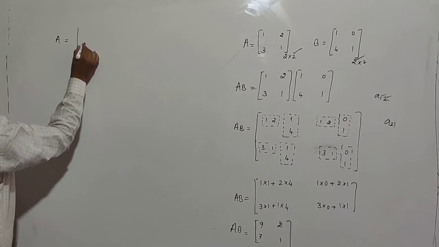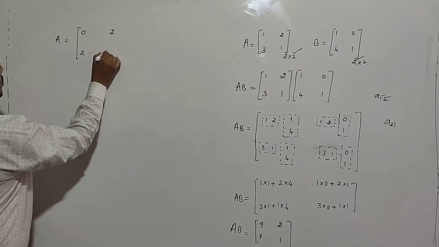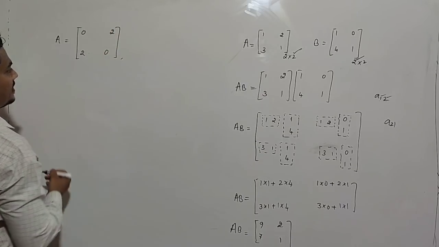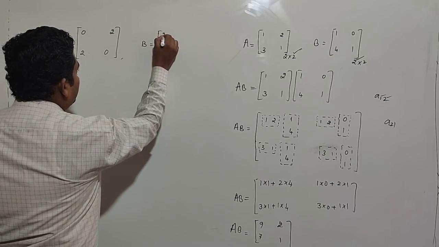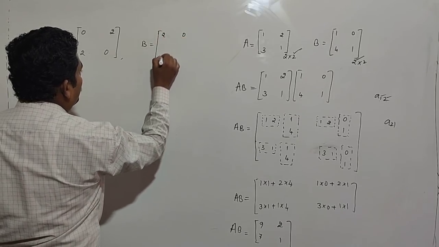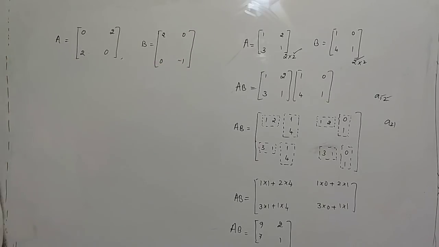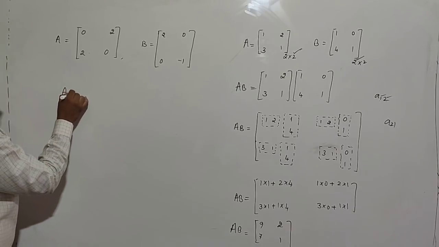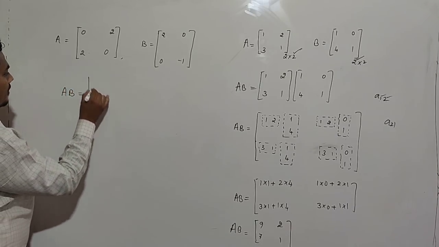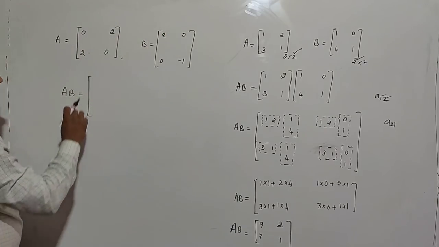Matrix A is equal to 0, 2, 2, 0. It is one matrix. One more matrix B. It is 2, 0, 0, minus 1. Let us find A into B. In this problem, I will write directly.